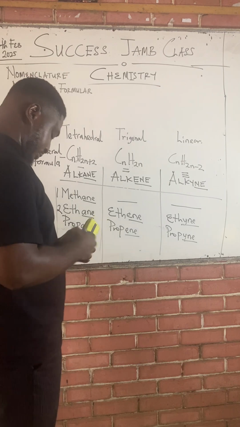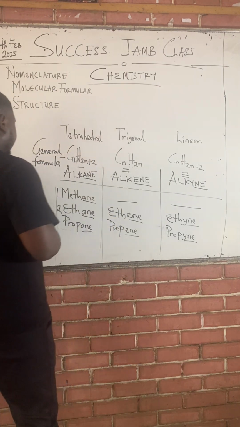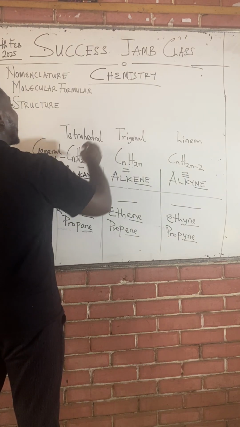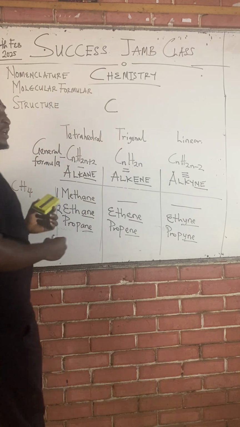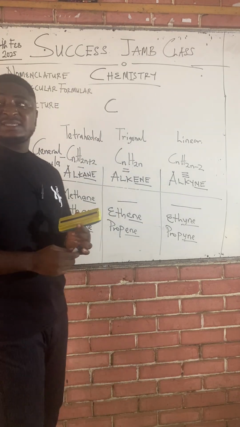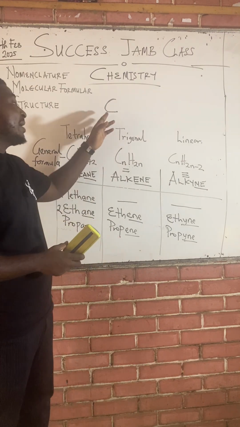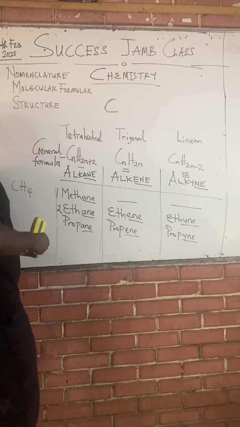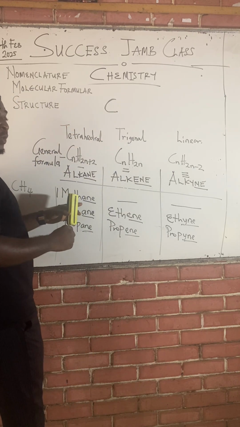So class, if we are to draw the structure of methane, for example, carbon is usually the central element in all structures of organic compounds. The first element drawn when you want to draw the structure of any organic compound is carbon. So I want to draw the structure of methane. I'll first start with carbon. I'll put only one carbon because I already know that meth means one.